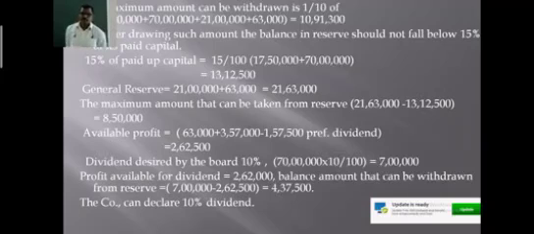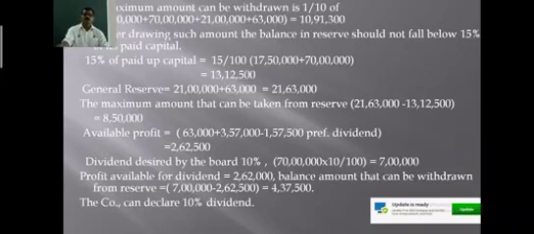Now in this example, you can easily state that, in order to declare dividends out of the general reserve by utilizing the amount from the general reserve, the conditions are to be fulfilled. As we have observed here, the company cannot declare a dividend rate of more than the average dividend declared in the last 3 years.